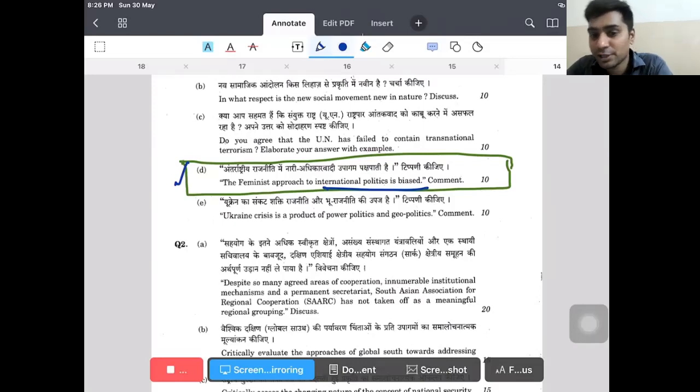However, we can also support the feminist argument, saying that yes, women were right to some extent. Looking at states like Rwanda, where women were given power, there has been a complete transformation of society towards peace. You can say that in some states democracy is really progressing because of women.